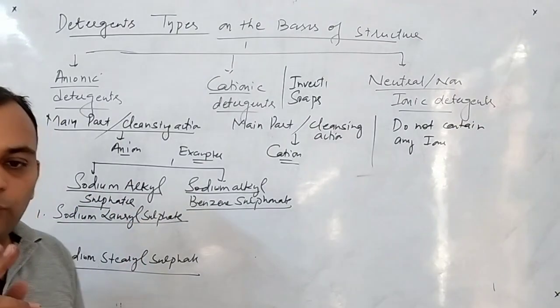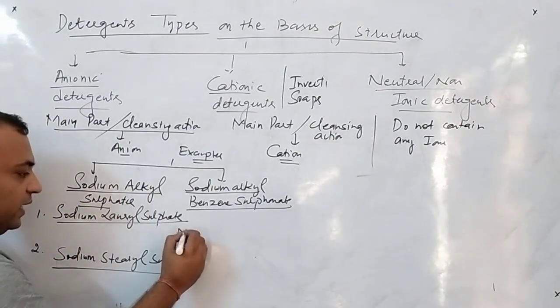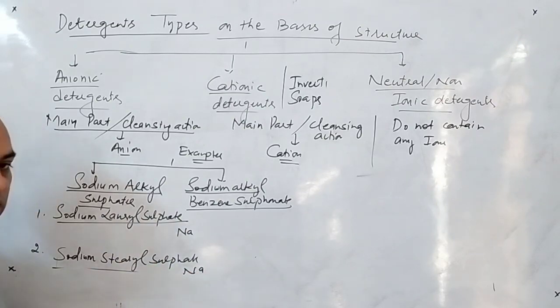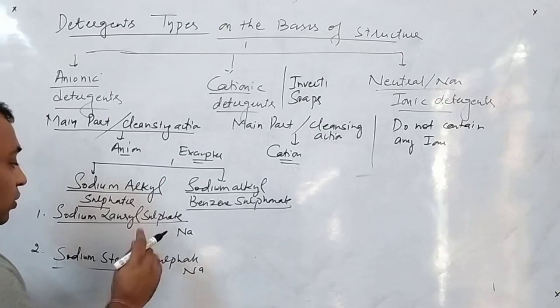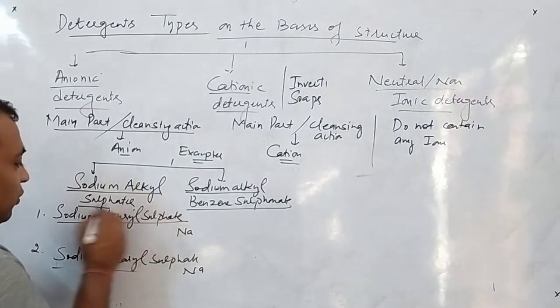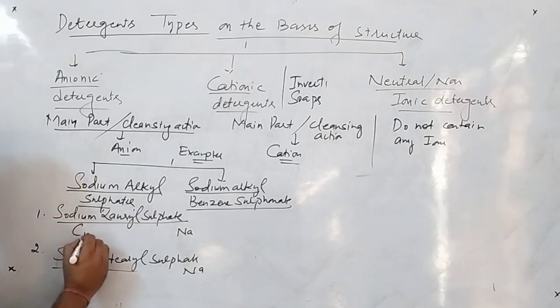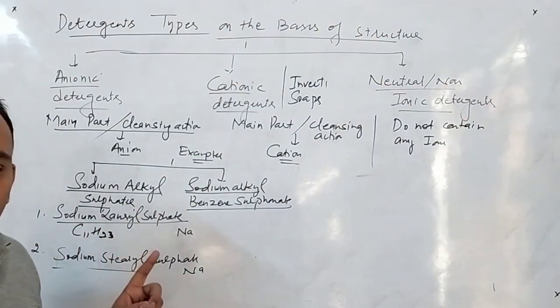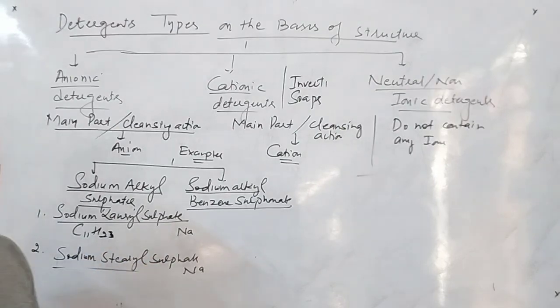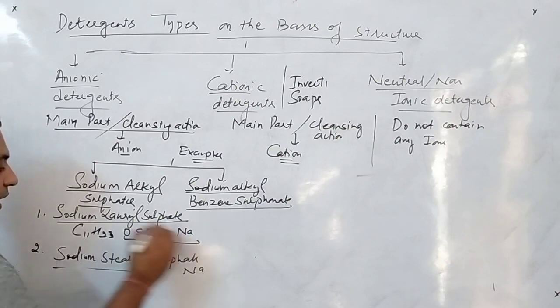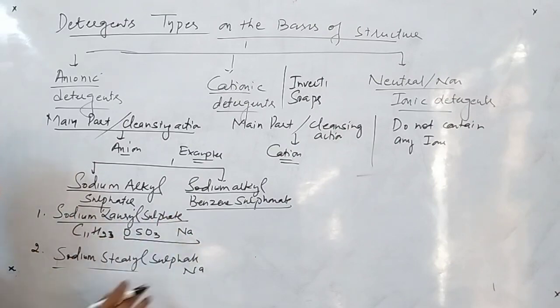So how will I write the formula? Simply, in the last you will write Na, in both of the cases. Na is written at the last. Now before the Na you have to write, what is the meaning of lauryl? Lauryl means how many carbon atoms? C11 H23. Clear to all of you? Lauryl means C11 H23. Then what you have to write? OSO3Na. OSO3Na. Sodium sulfate. Clear to all of you?